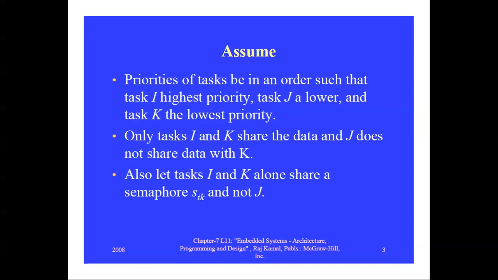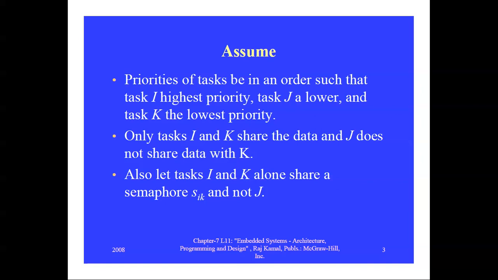In order to explain, consider three tasks, that is I, J and K. I has the higher priority, J is lower and K is the lowest priority task. So I is higher, J is in the middle and K is the lowest priority.